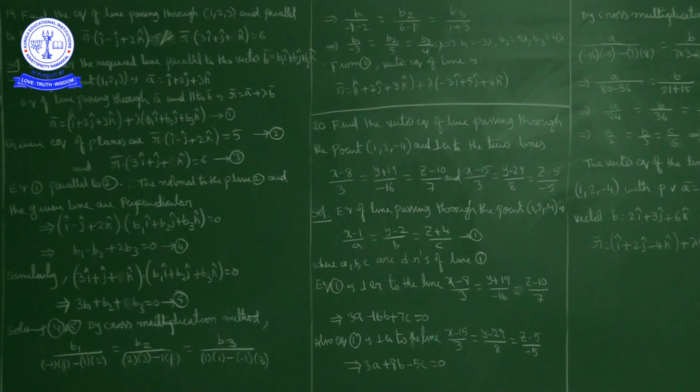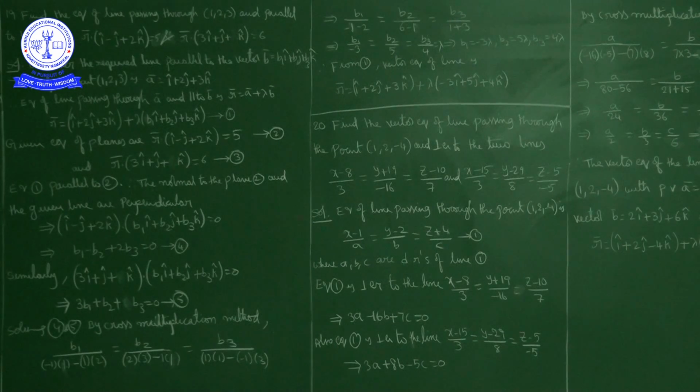Okay, one more condition we have, that is equation 1 is parallel to the plane r bar dot product with 3i cap plus j cap plus k cap is equal to 6. As equation 1 and equation 3 are parallel, normal to the plane 3 and line are perpendicular to each other.